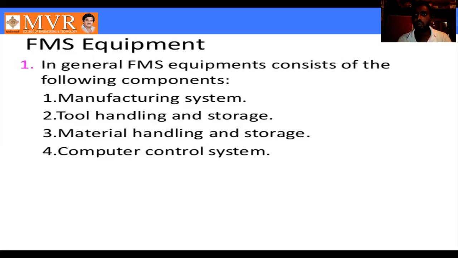So material handling systems play a major role in the flexible manufacturing system, because before manufacturing we unload the raw materials.